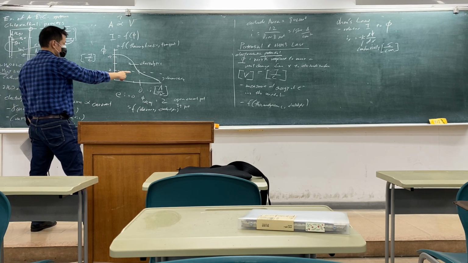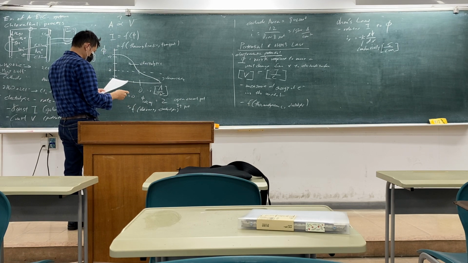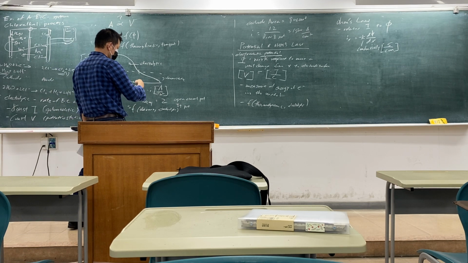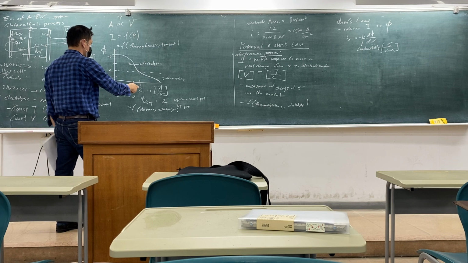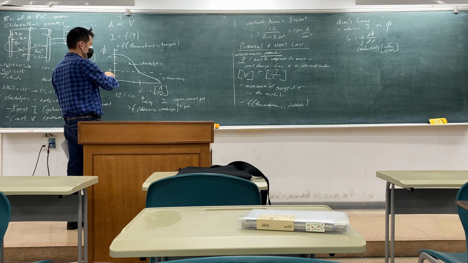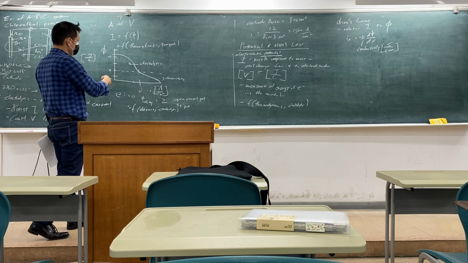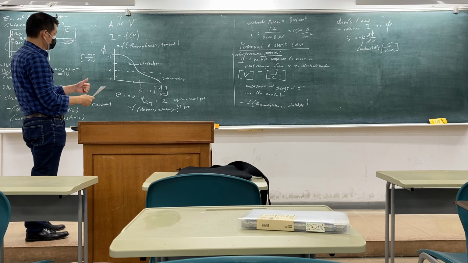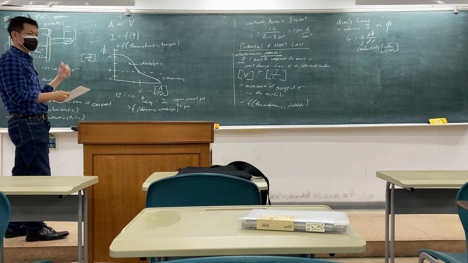So what that means, you have to provide a voltage that's greater than 2 in order to move the process this way.